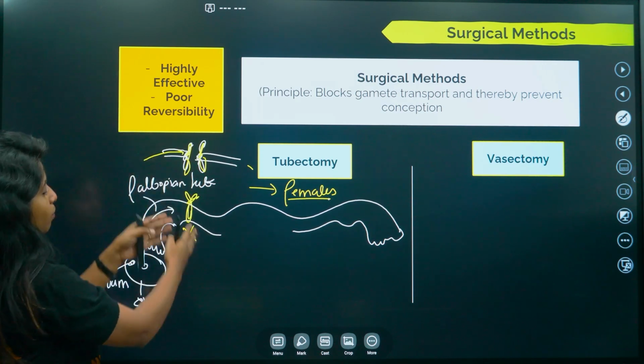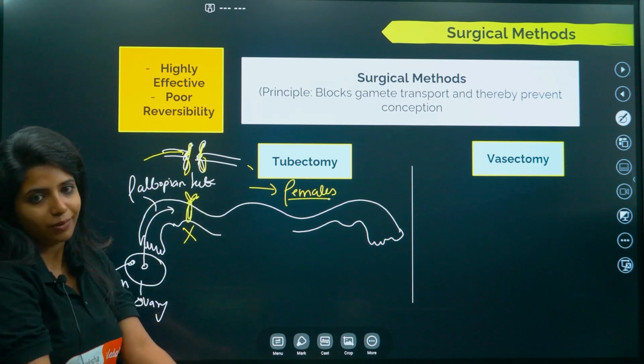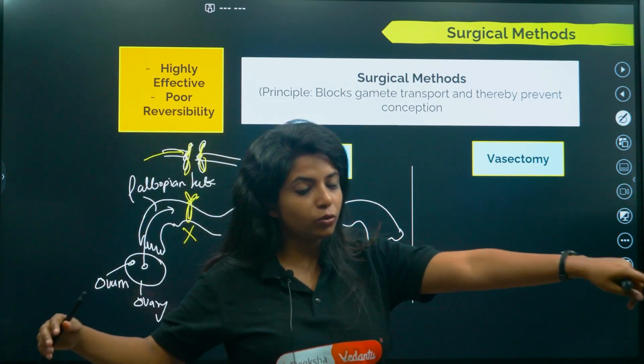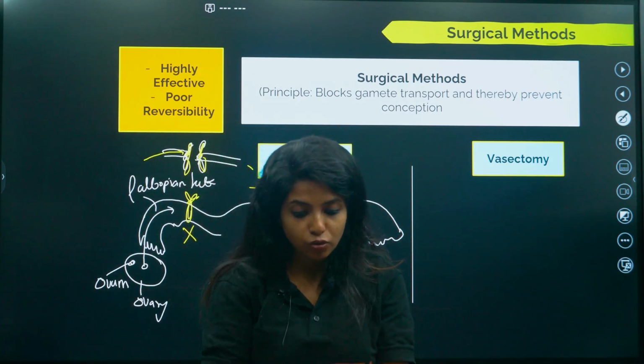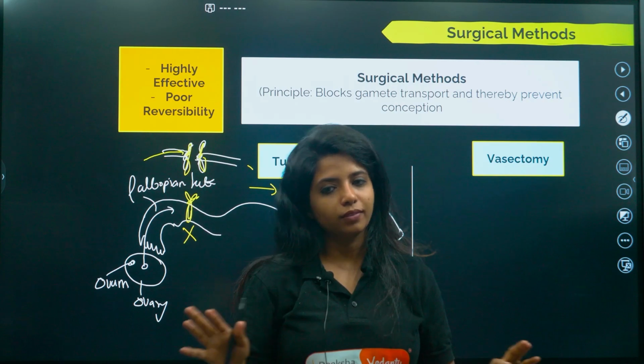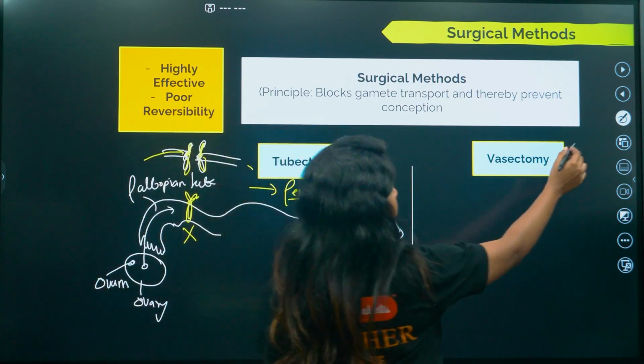So obviously, if you're blocking the way of transport, then this cannot take place. There is a car, they want to go to that particular place. If you're blocking this particular path, there is no road here, can it go? No. It's as simple as that. Similarly, what do you mean by vasectomy?